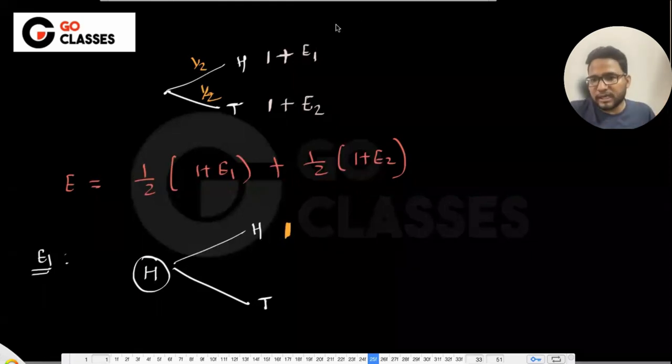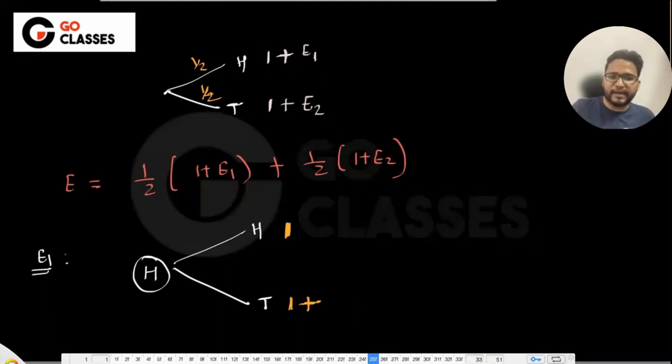See, I got tail in my hand and now I'm looking for something else. So this is 1 plus something, right? Now, can you tell me what is that something? This cannot be E1, reason being is that this cannot be again recursive. That's the problem. You are looking for head or tail, but you already have tail in your hand, not head in your hand. Then what it should be? Yes, Devananjan is right that it should be 1 plus E2.